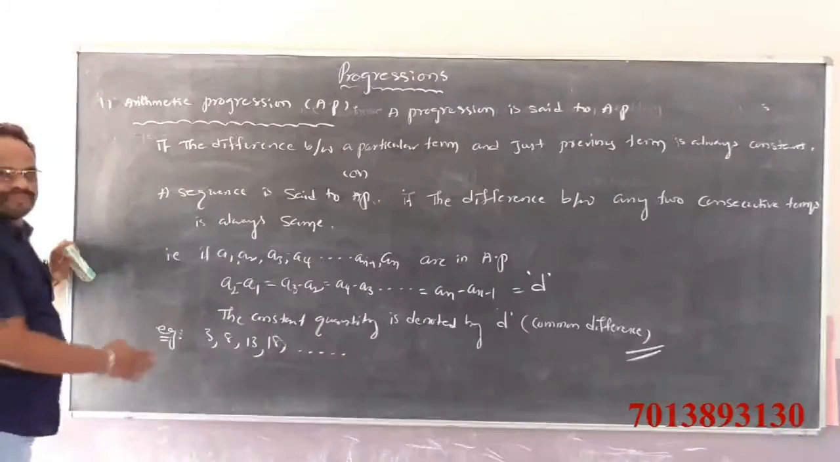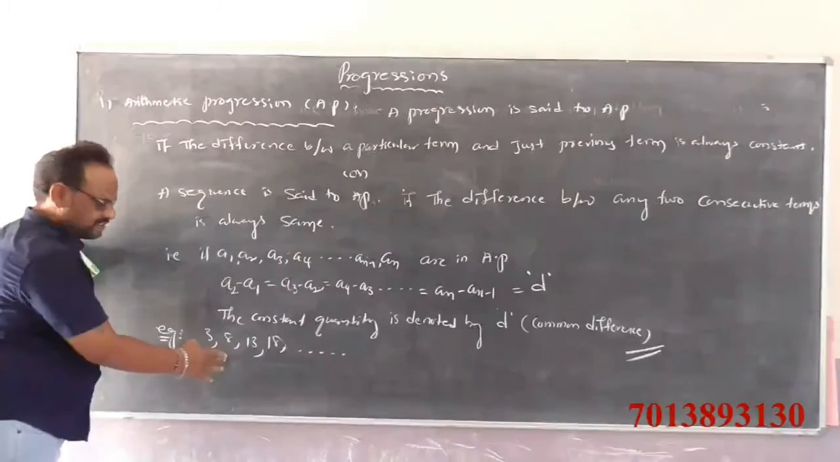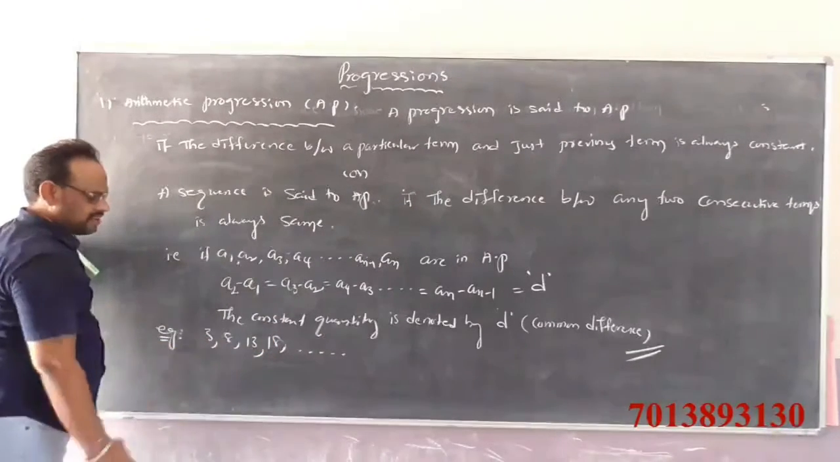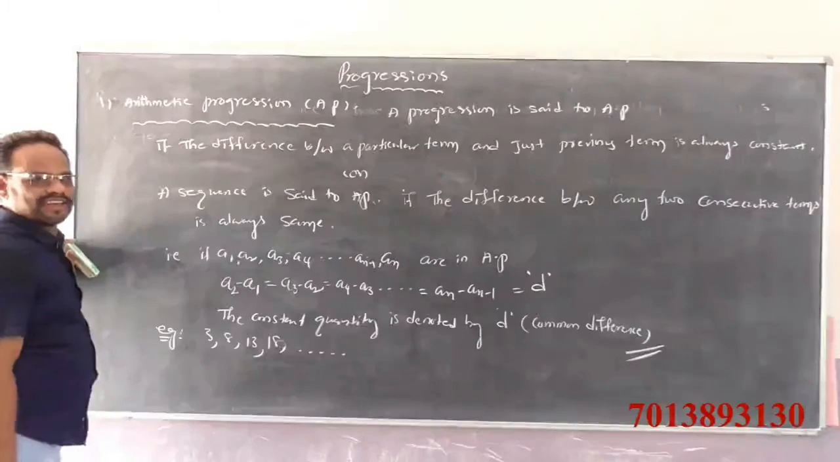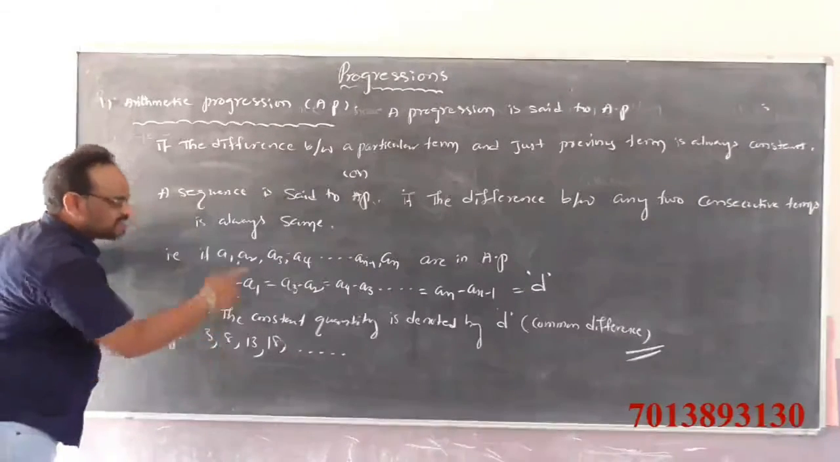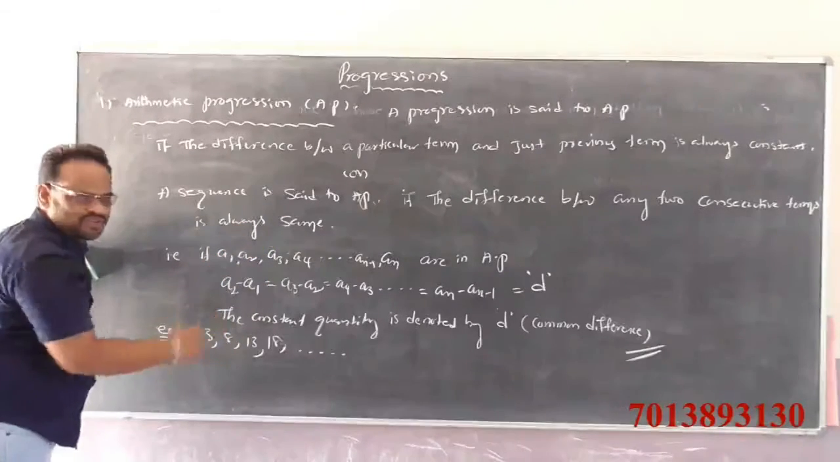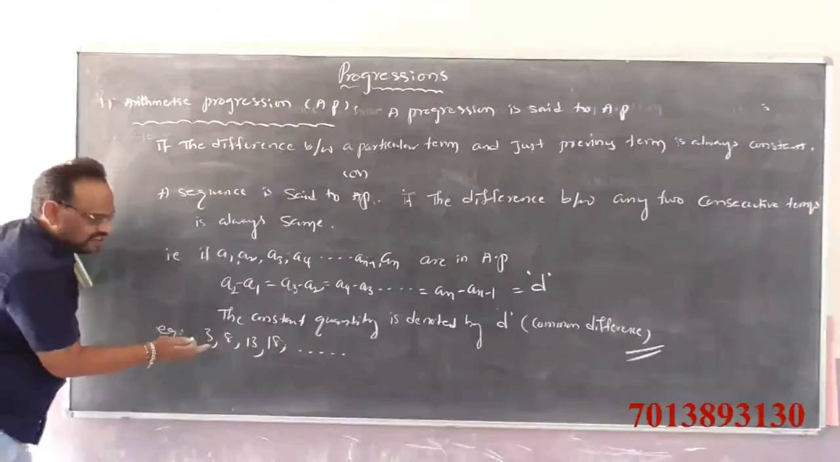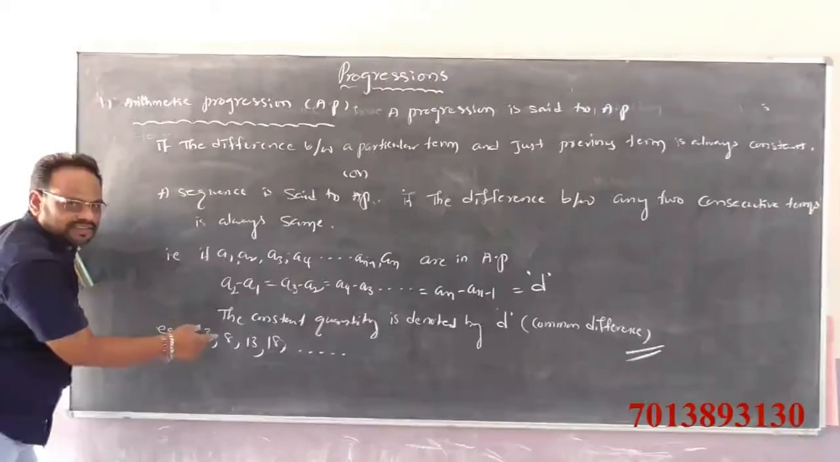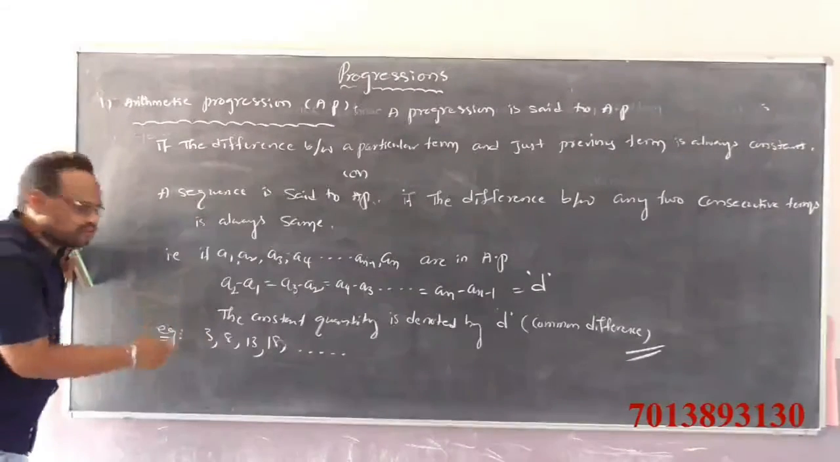Observe this example: 3, 8, 13, 18, and so on. This is a sequence. What is the difference between any two consecutive terms? If it is in arithmetic progression, how do we check? We look at the difference between any two consecutive terms.